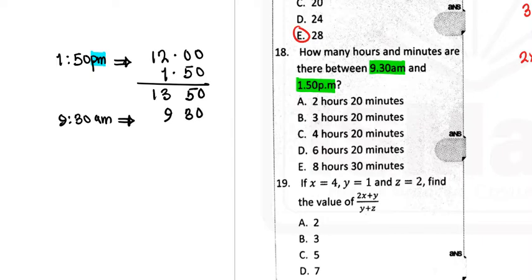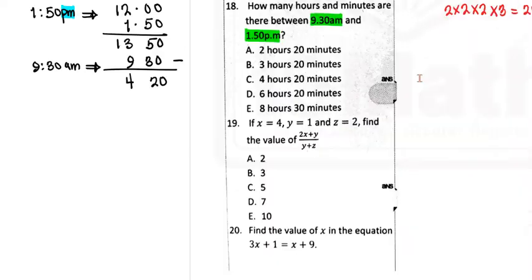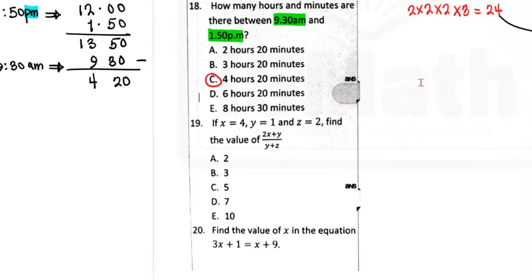In the 24-hour system. And then what we should do here now is to subtract, because we need to find the number of hours and minutes between 9:30 a.m. and 1:50. So we subtract. 50 minus 30 will give you 20, and 13 minus 9 should be giving you 4. So what we have there is now 4 hours 20 minutes. The option there is option C. Let's go to the next question.